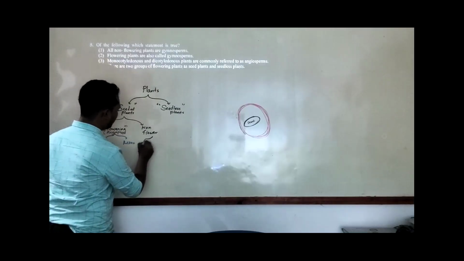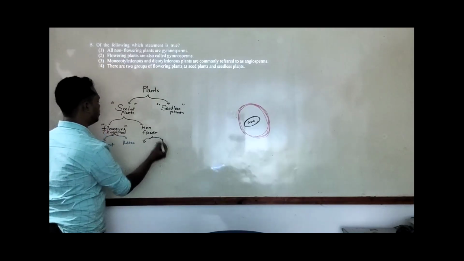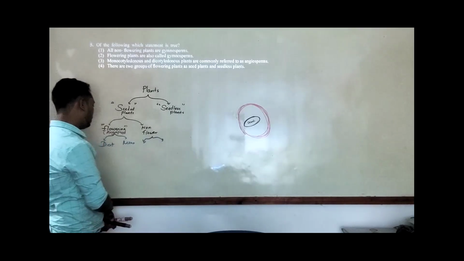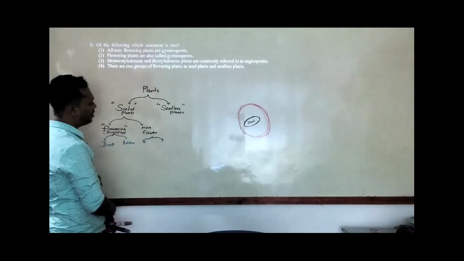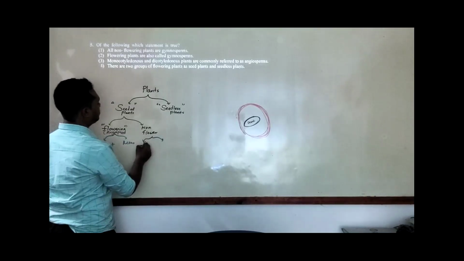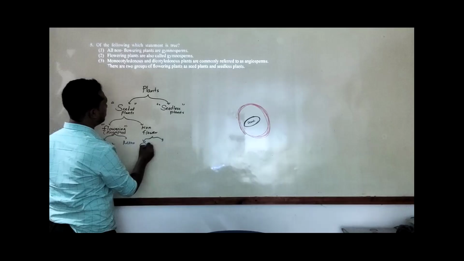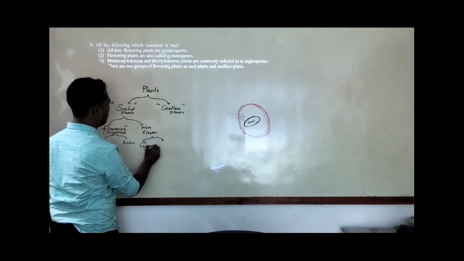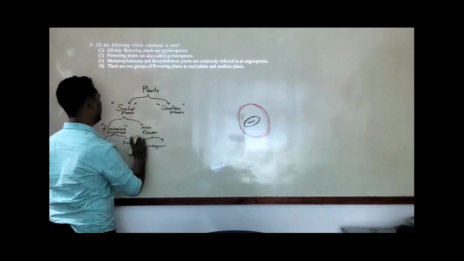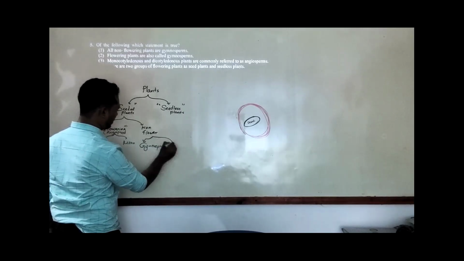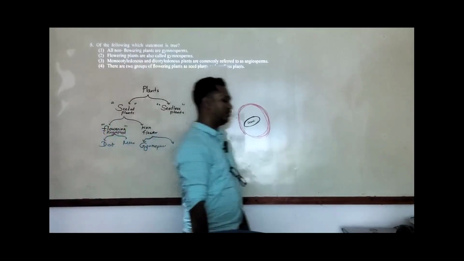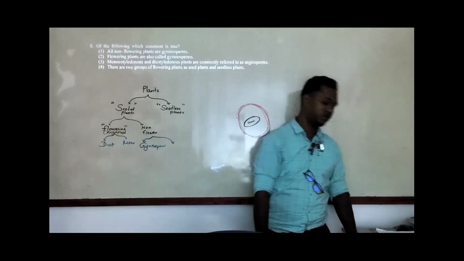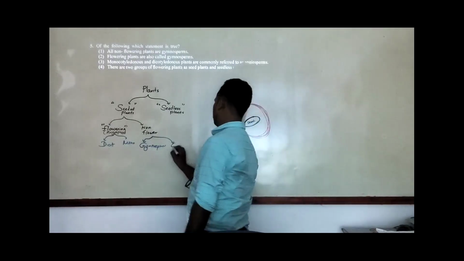So what are the non-flowering plants? Non-flowering plants, we have again two different types. One type is gymnosperm, but I don't know how you pronounce that, gymnosperm. Then the other one, we can divide them into another group, we will call them cryptosperms.